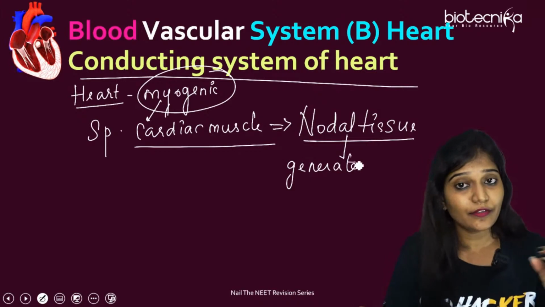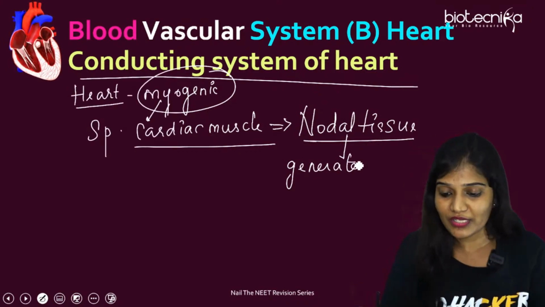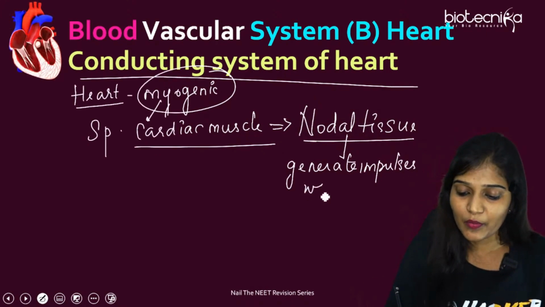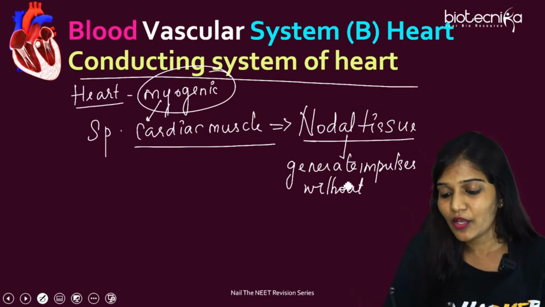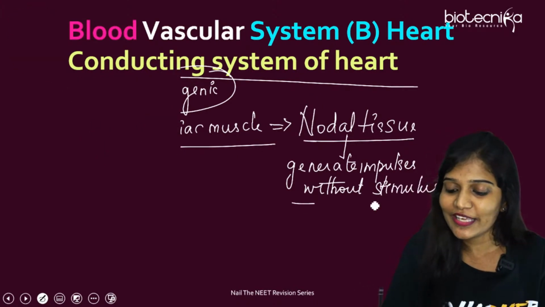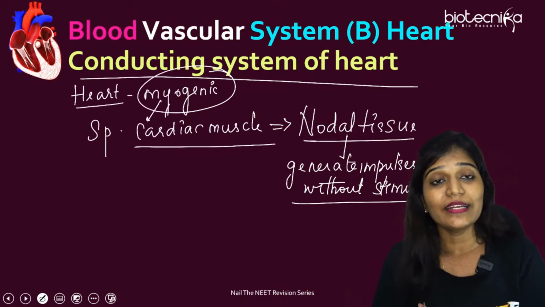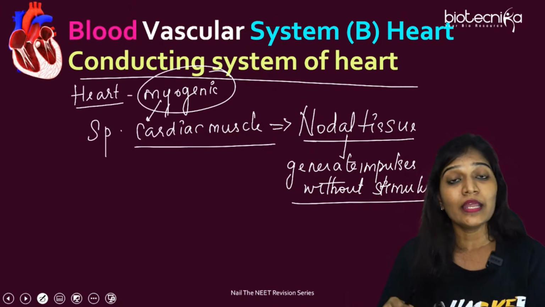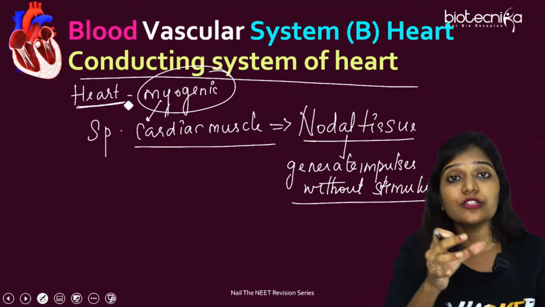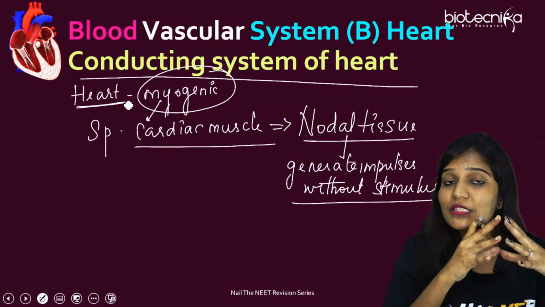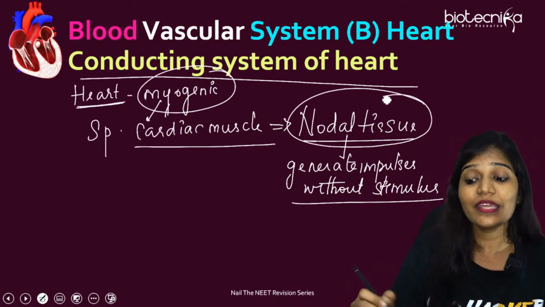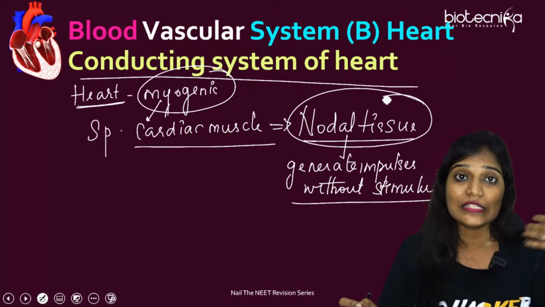Not conducting, there's a difference. Generate is the one which actually produces. They can generate impulses without any stimulus. Without somebody telling you to study. If you study, it's very good. The same way, without any stimulus, they can do their own function. They can generate signals. So the heart can do its own function. That's why the heart is called myogenic. Myo means muscle, so cardiac muscle, a specialized cardiac muscle called nodal tissue. They can themselves generate impulses without any external stimulus.